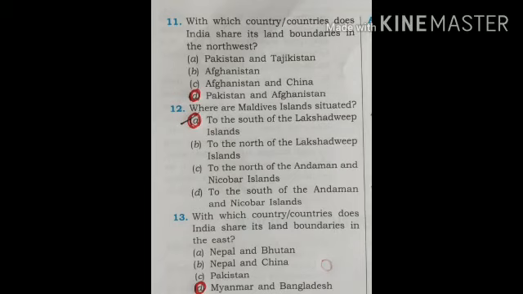Now, question number 13. With which country or countries does India share its land boundaries in the east? Four options are Nepal and Bhutan, Nepal and China, Pakistan, Myanmar and Bangladesh. Correct option is Myanmar and Bangladesh.